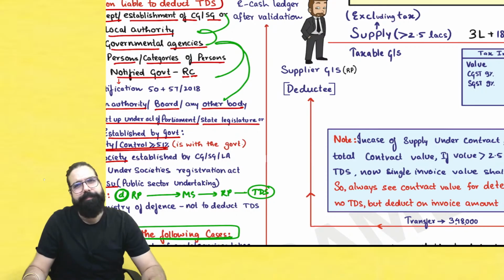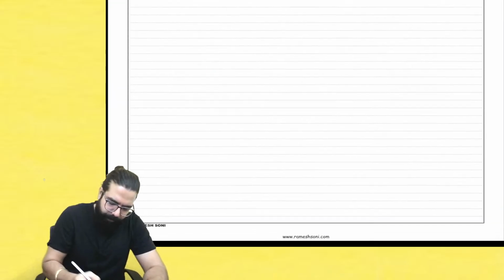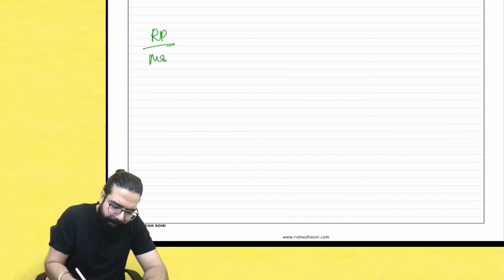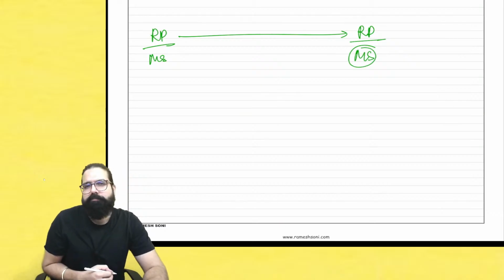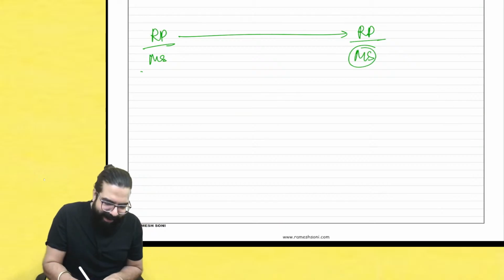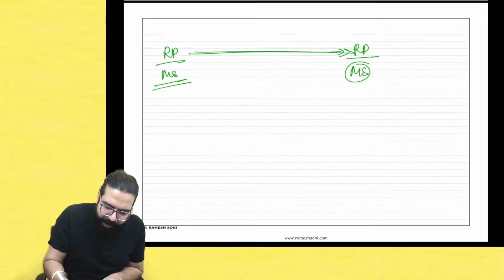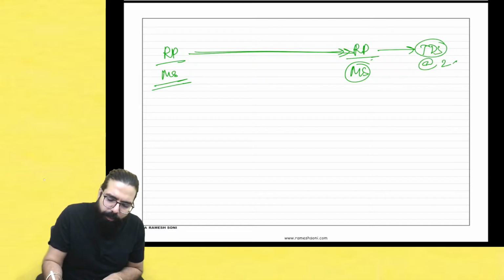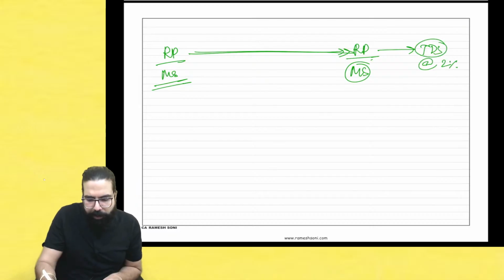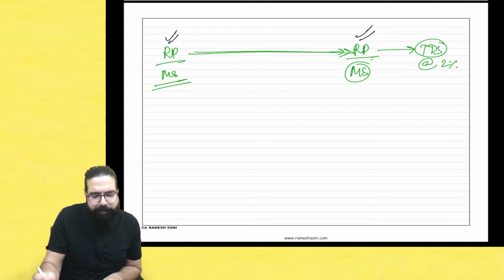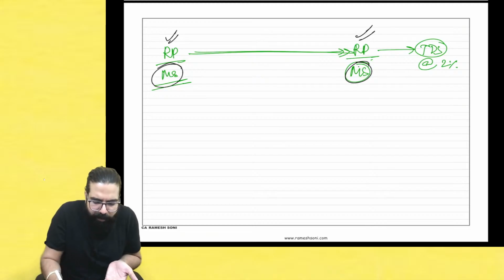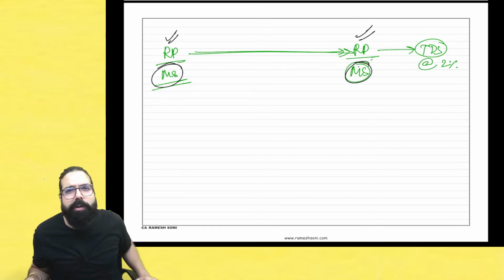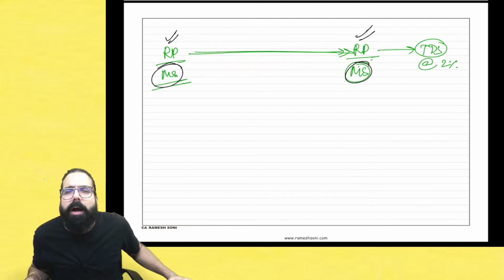Tell me one thing. I am a registered person. I am supplying metal scrap to another registered person who is also a metal scrap supplier. TDS, no TDS? One registered person is supplying metal scrap to another registered person. So, sir, this guy has to do TDS at the rate of 2%. You had already told. So, here, if this guy is also a TDS deductor, arey, he is also supplying metal scrap. So he is also a TDS deductor. Both are under the notified category.